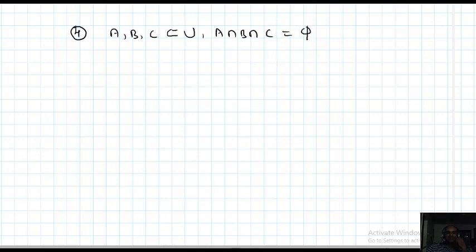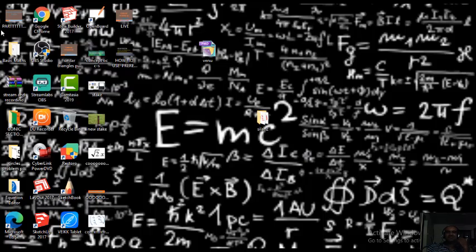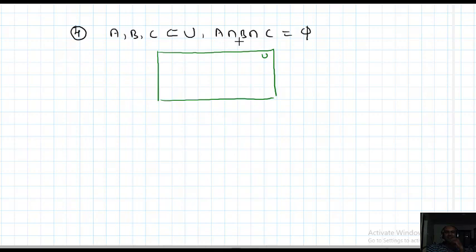So we need to draw the Venn diagram for this situation. What is the easy one? Observe, all of you. Three sets are there, no problem. U, and A, B, C all inside U only. The interesting thing is A intersection B intersection C is empty, meaning no common element between A and B, none between B and C, none between A and C. Just like this is set A, this is set B, this is set C. This is the Venn diagram for this situation.